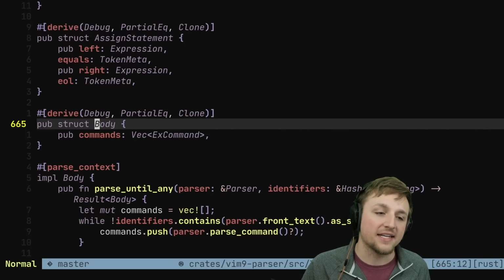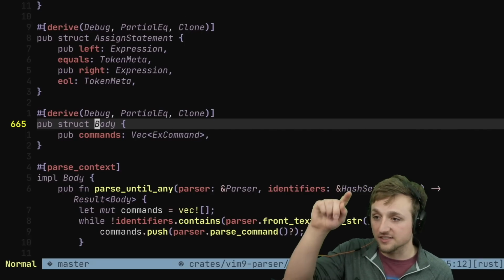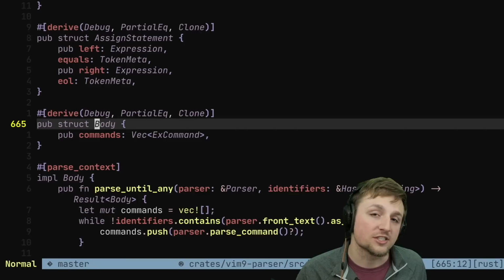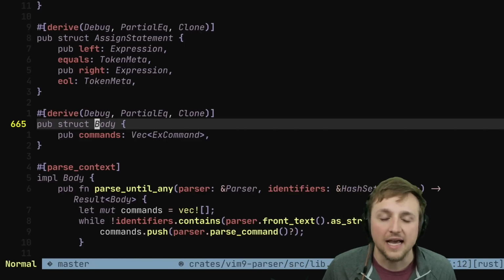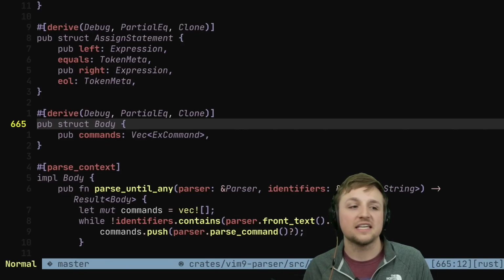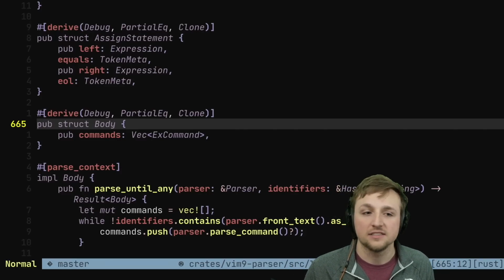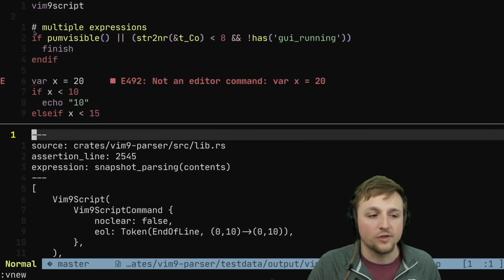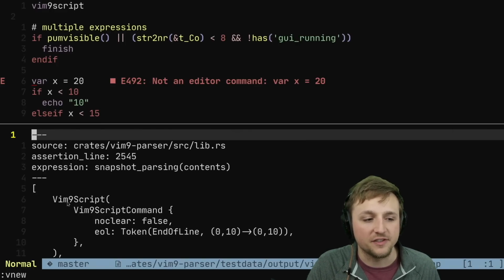And you can see that a body is actually a list of other X commands. So this is kind of like, in a sense, a recursive data structure, sort of. And so we use these to then be able to parse those tokens into this AST. Some snapshots for this look like, we take something like this that starts with a vim9script command.